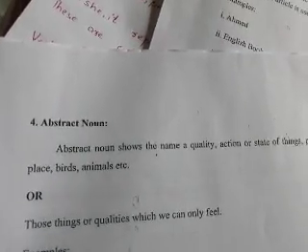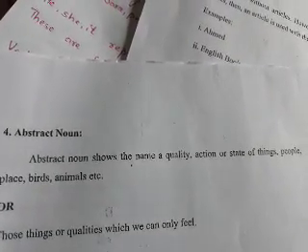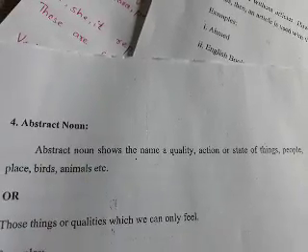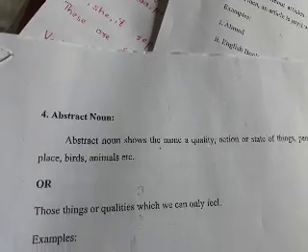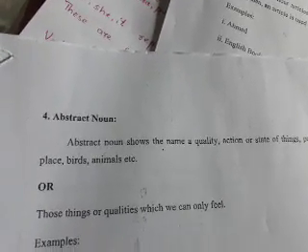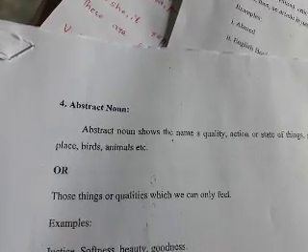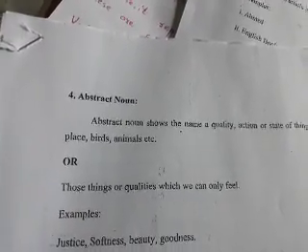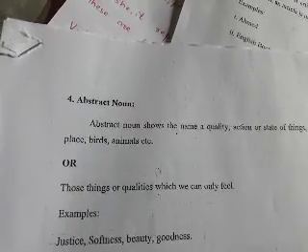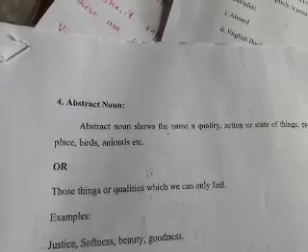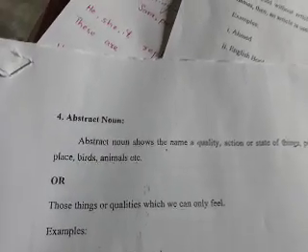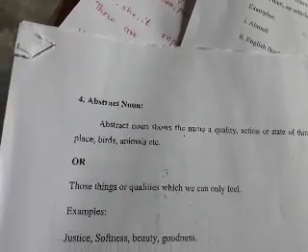So what is abstract noun? Abstract noun shows the name of a quality, action, or a state of things, people, places, birds, animals, etc. Or simply we can say that those things are qualities which we can only feel. We cannot see them, we cannot touch them, and similarly we cannot taste them.